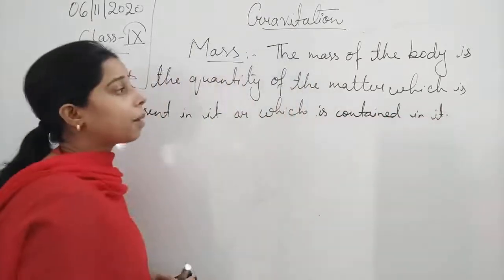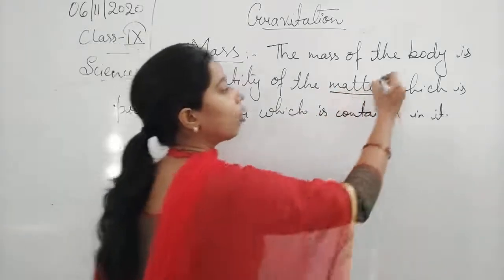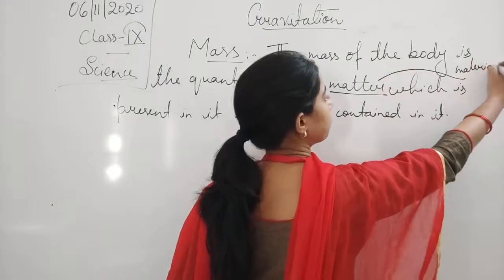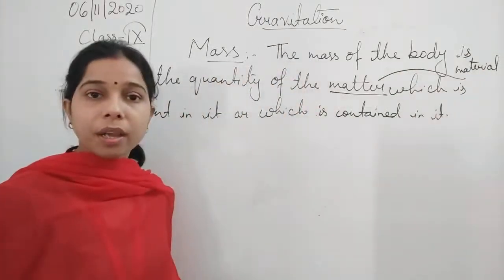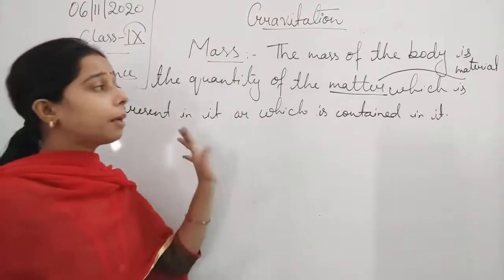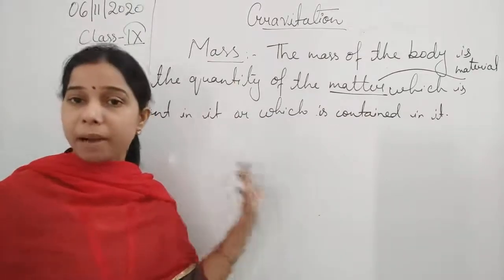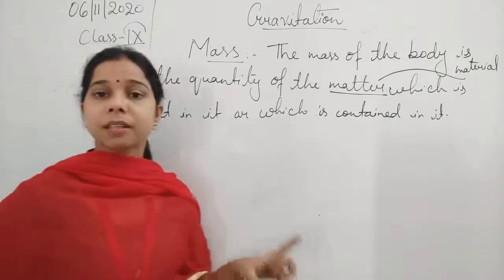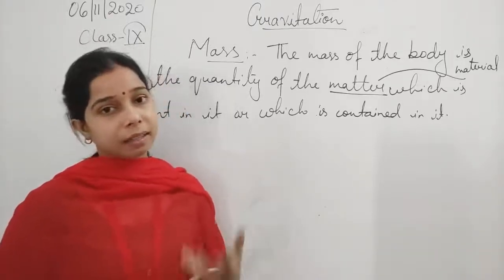Now when we say matter here, students, we can also say that we are talking about material. Matter or material. So the mass of the body is the material which is present in that particular body, contained in that body.